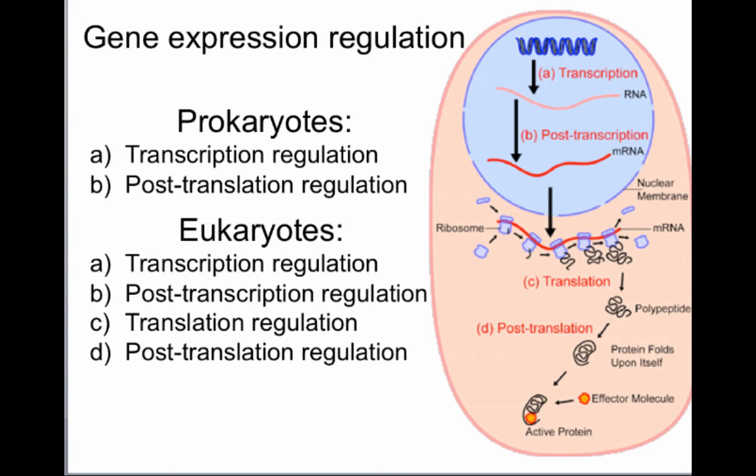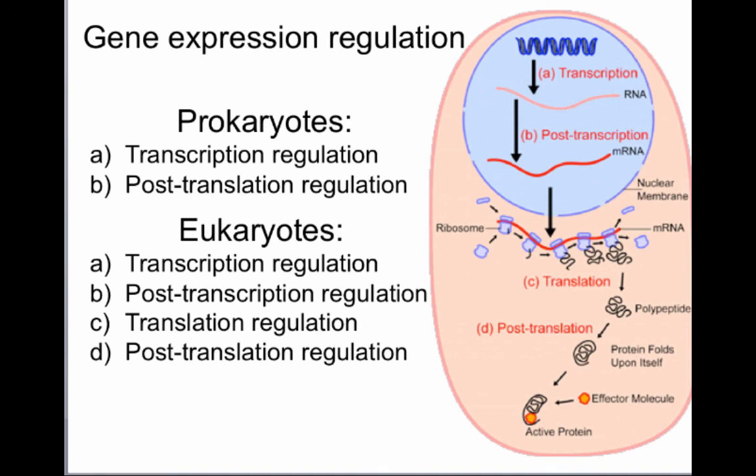Eukaryotes have a little bit more room for regulation, so they can also do transcription regulation, either preventing or promoting RNA from transcribing DNA into RNA. Then post-transcription regulation: since eukaryotes have multiple steps between transcription and the RNA getting translated, we can have different regulatory mechanisms in between. So for example, you can have different splicing of the RNA. You can add the poly A tail and the 5' G cap to help protect that messenger RNA, or you can destroy it or not let it exit the nucleus. All these are ways of post-transcription regulation. So this is what happens between the RNA transcript being made and it getting to the cytoplasm for translation.